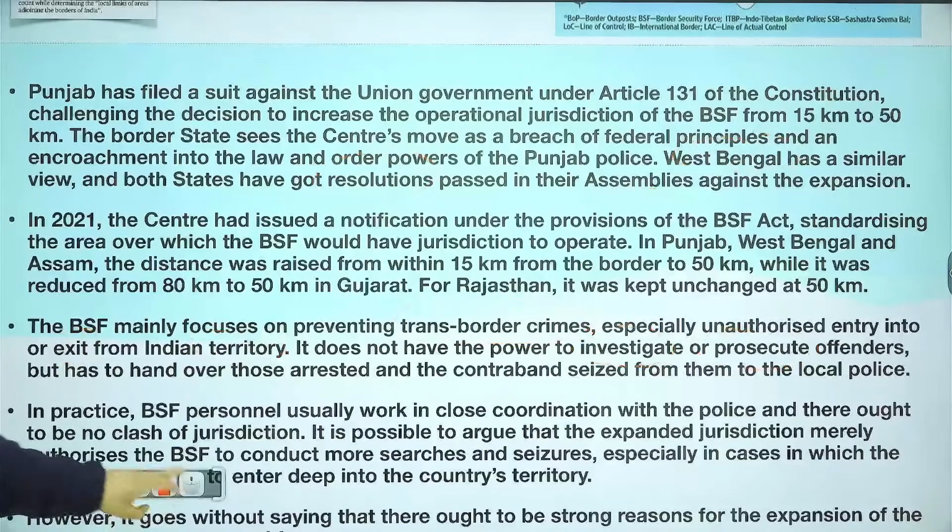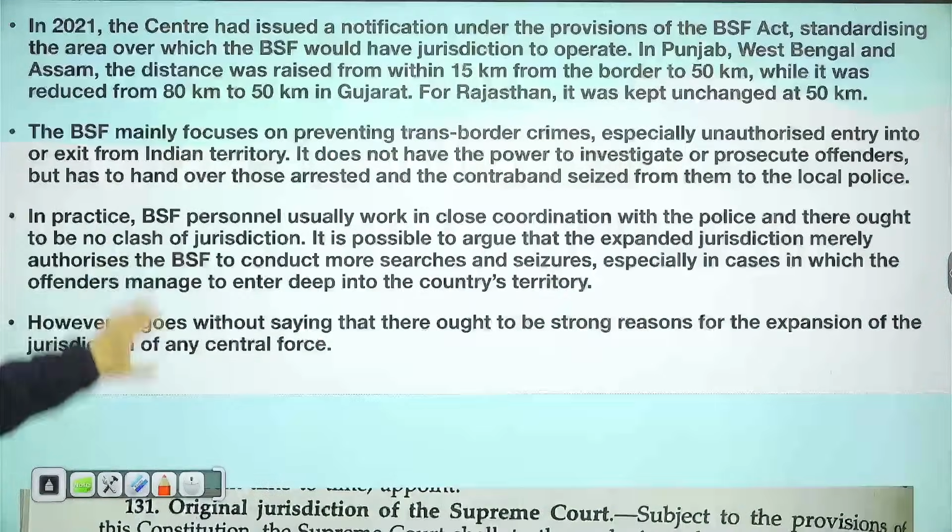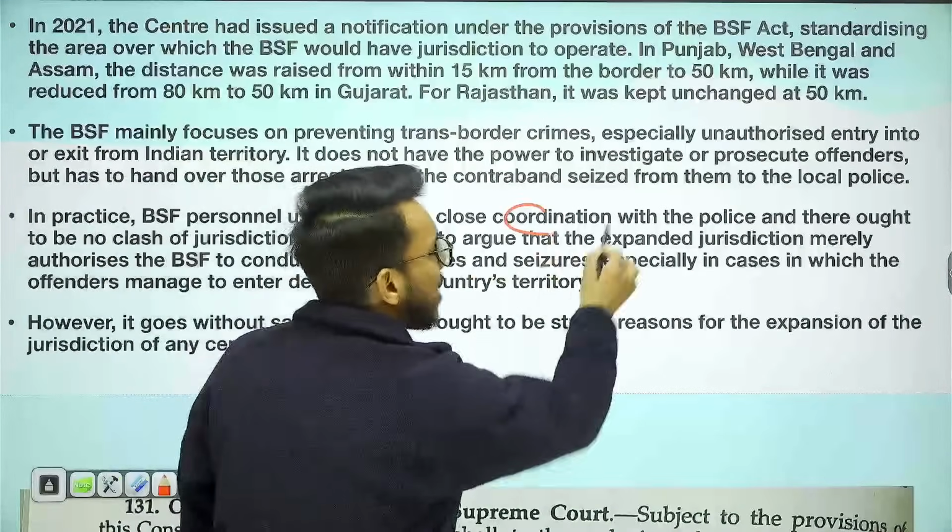Now, guys, often it has been seen that the BSF works in coordination with the police.